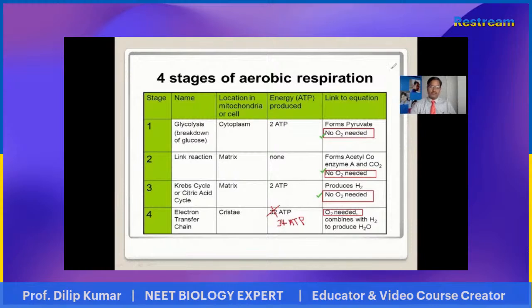In the cellular process, a total of 4 steps occur. Among these 4 steps, the fourth one, the electron transport system, is very important, and it takes place on the cristae of mitochondria. O2 is necessary here for the cellular respiration process. Now, in the next step, we shall discuss how these processes take place.